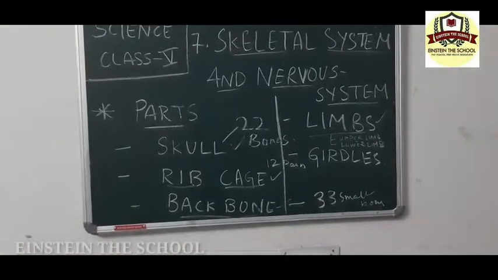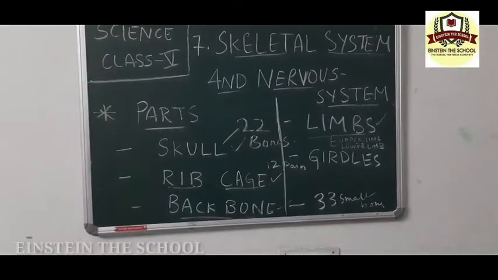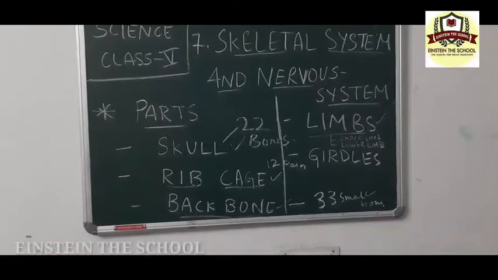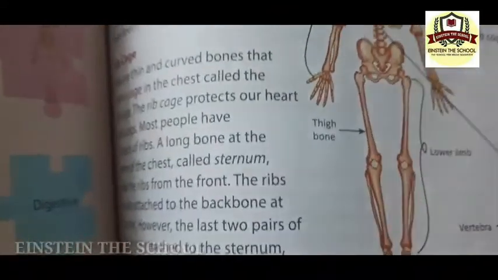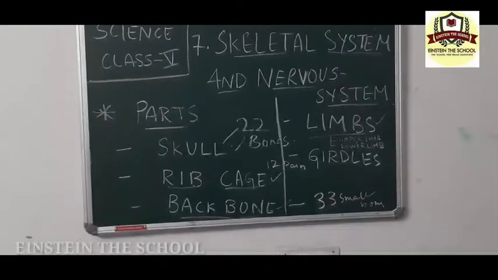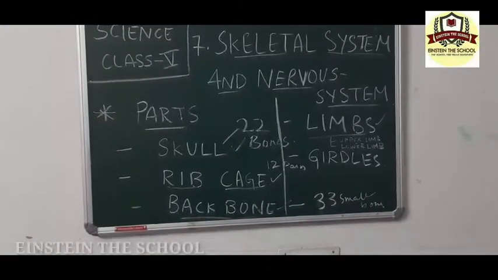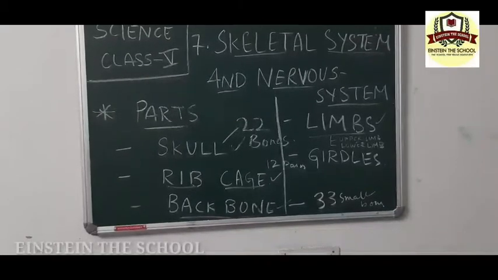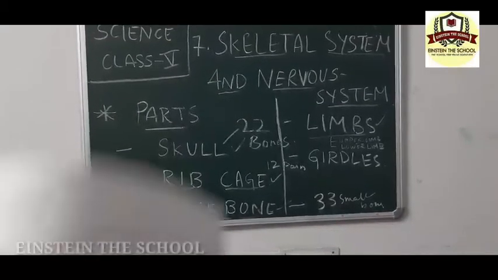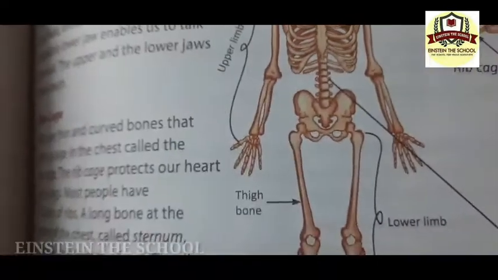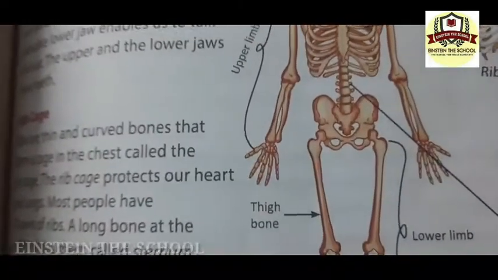Now the lower limbs. The lower limb consists of two parts again, the upper leg and the lower leg. So the upper leg is made of a single bone called femur or the thigh bone. The thigh bone is this. The thigh bone is also called femur.